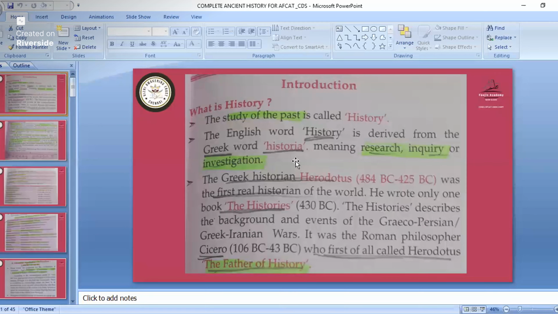See, when you are studying history, you must know what is called history. So history means what? Study of the past. The English word history is derived from the Greek word historia, meaning research, inquiry, or investigation. This is not important, but simply for your knowledge I'm describing it. And this is important: who was the father of history? Father of history was Herodotus. Okay, now we will move on to the next slide.